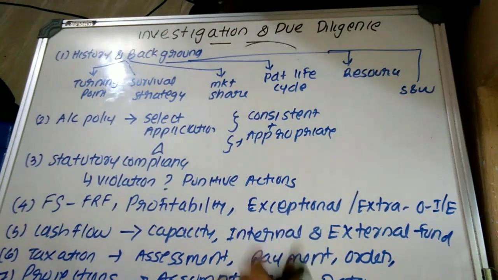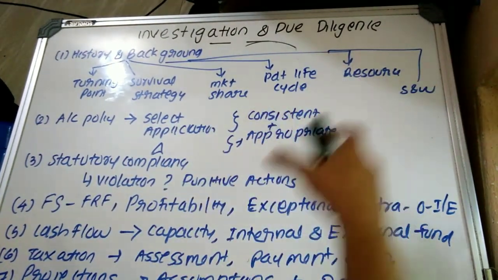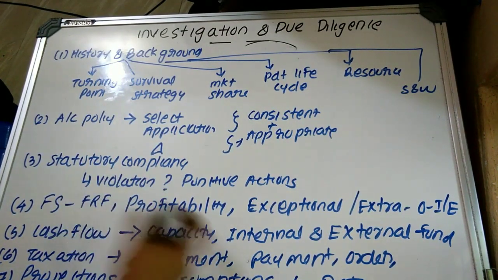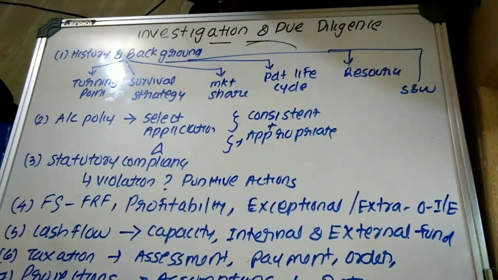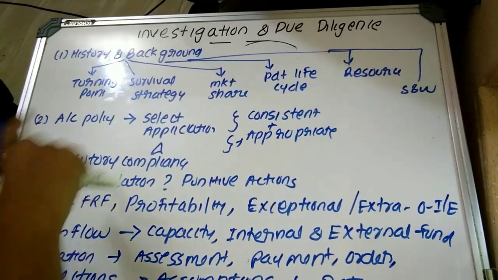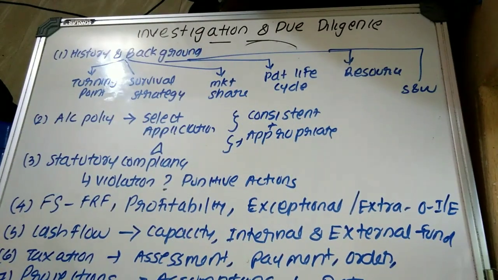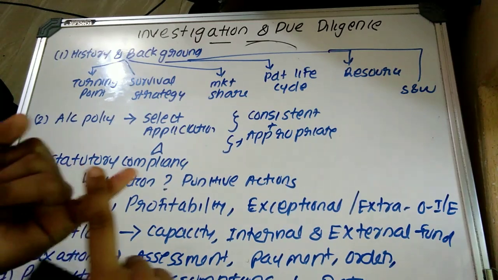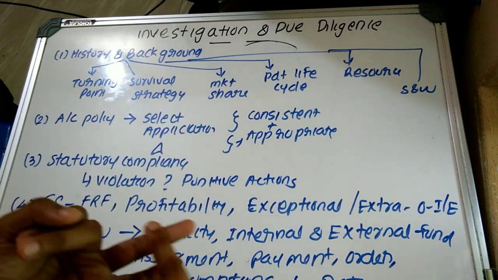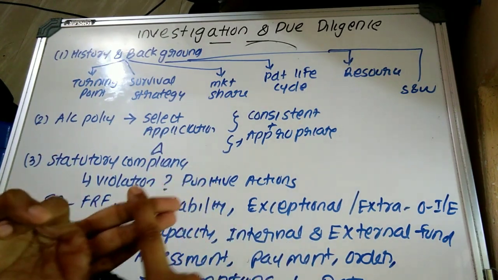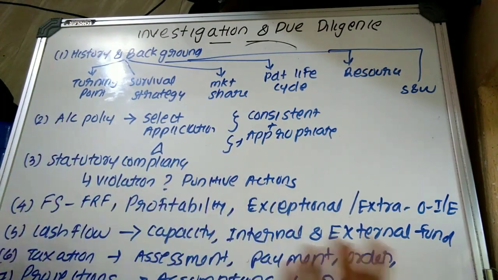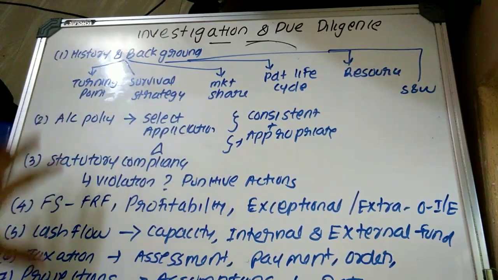Due diligence assists the purchaser or investor to find out all they reasonably can about the business in which they are going to make investment. So as an investigating accountant, you have to focus on the following aspects. The important points are history and background, accounting policies, compliance with statutory provisions, cash flow, financial statements, tax, and projections. These are the important points.